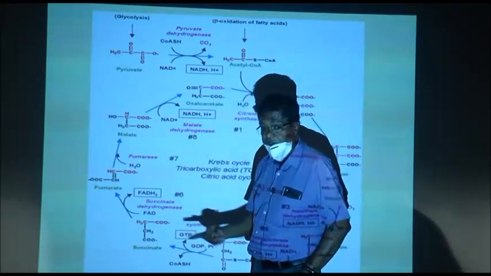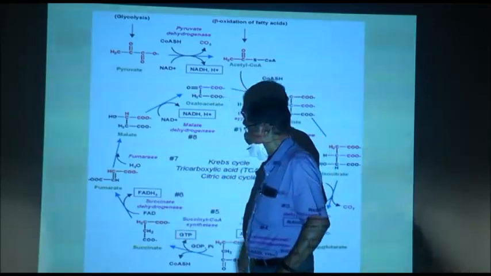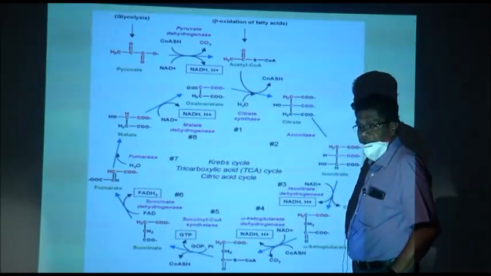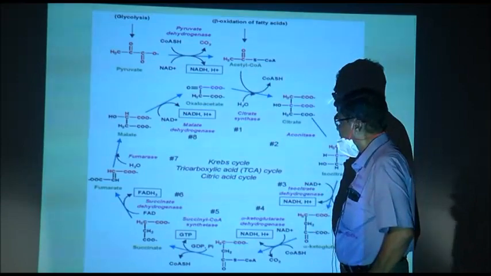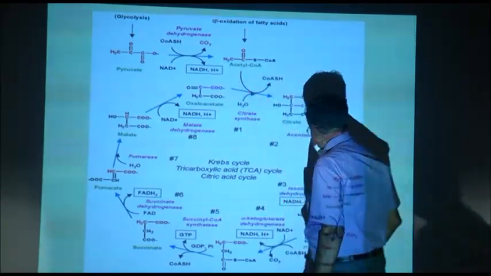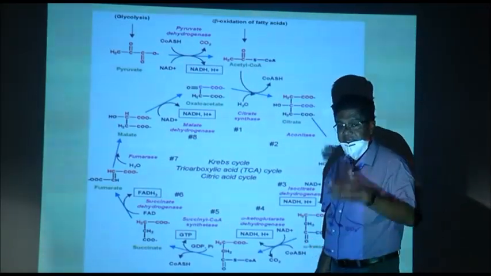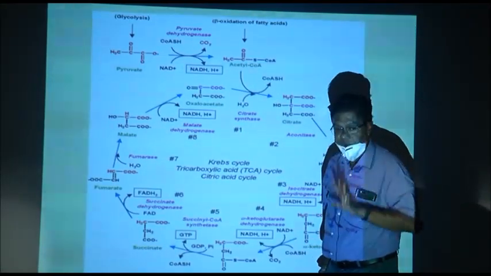So, for 2 molecules of pyruvic acid or 1 molecule of glucose, we get 2 FADH2. And how many carbon dioxides are released? 3. One is released here, second is released here, and third is released here. So, all 3 carbons are out.